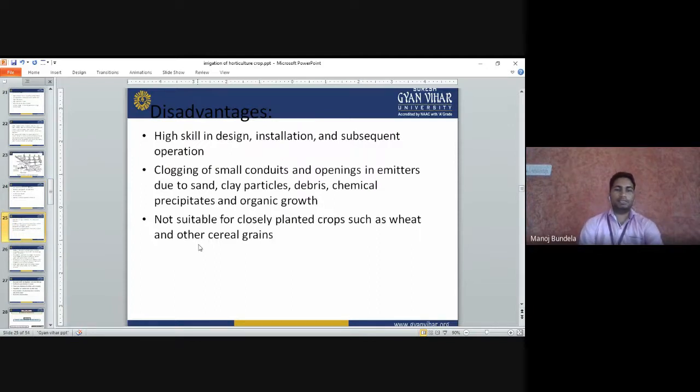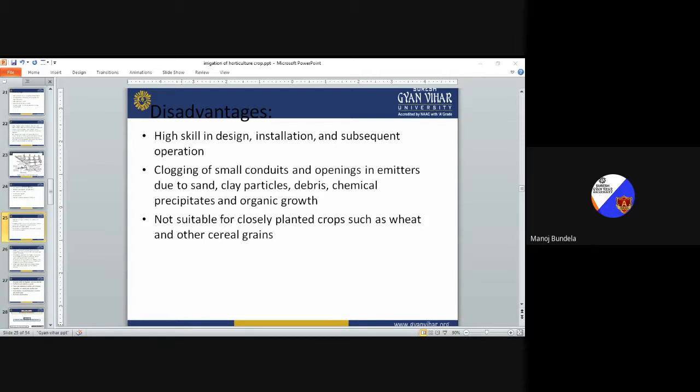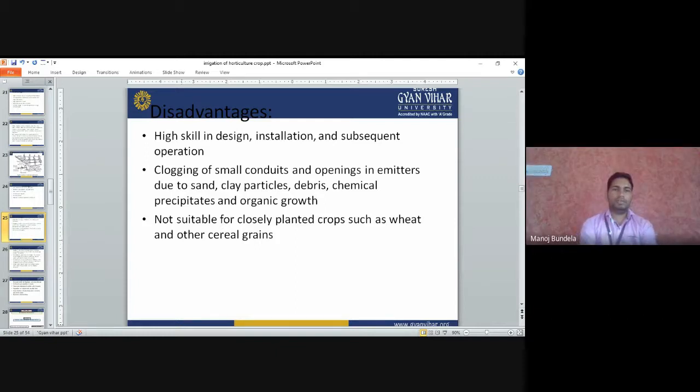Disadvantage: high skill is required in design. Normally, high skilled labor is required.